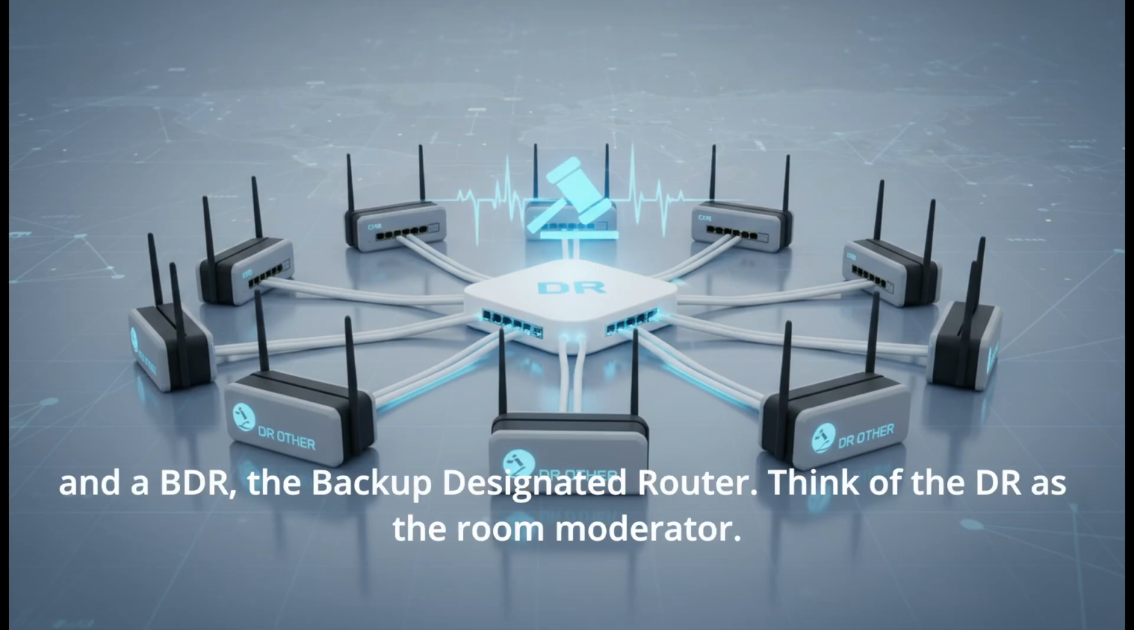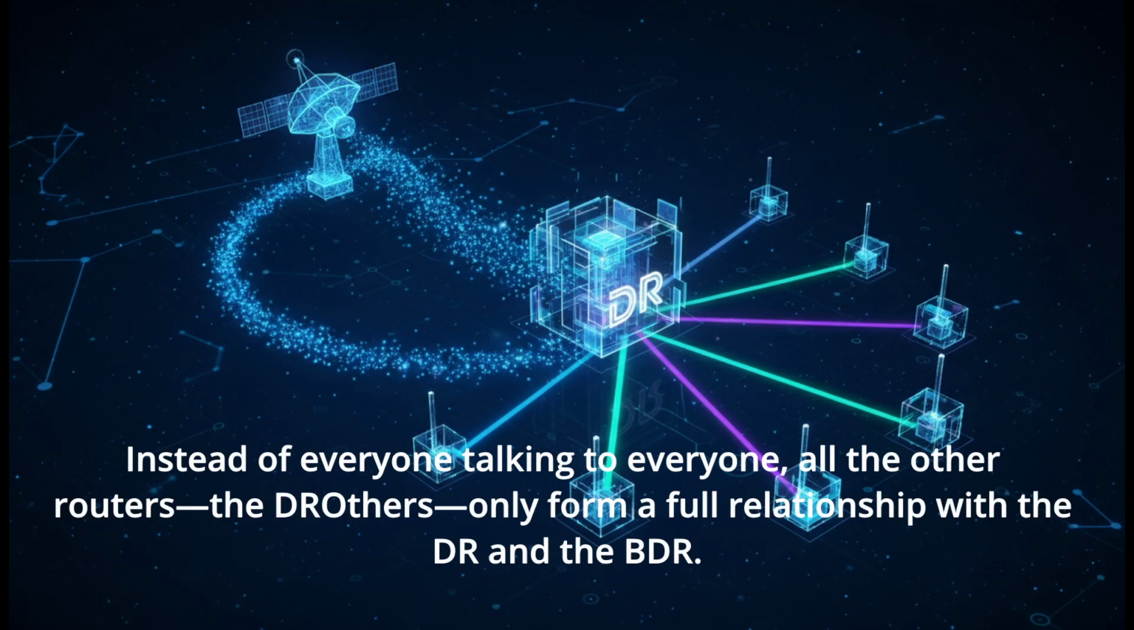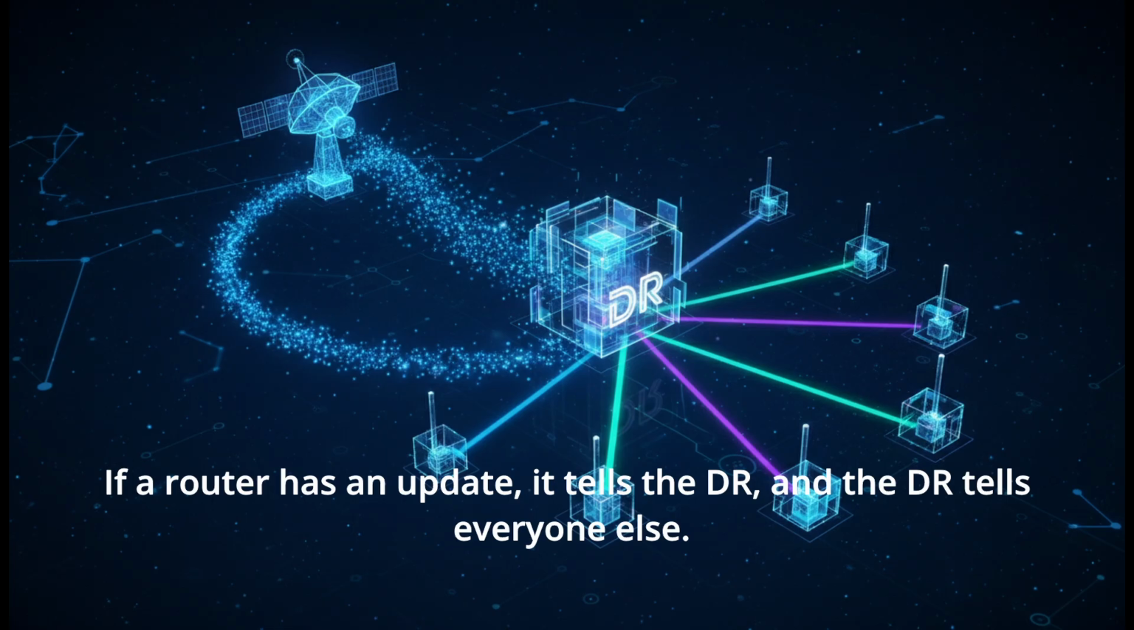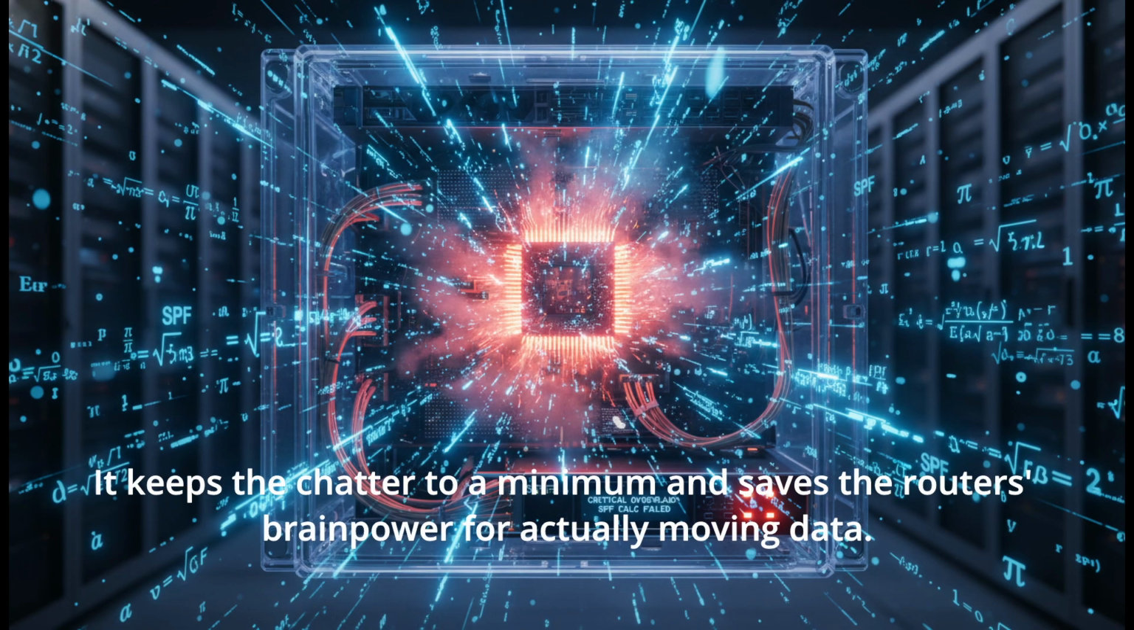To fix this, OSPF holds an election. They elect a DR, or designated router, and a BDR, the backup designated router. Think of the DR as the room moderator. Instead of everyone talking to everyone, all the other routers, the DROthers, only form a full relationship with the DR and the BDR. If a router has an update, it tells the DR, and the DR tells everyone else. It keeps the chatter to a minimum and saves the router's brain power for actually moving data.